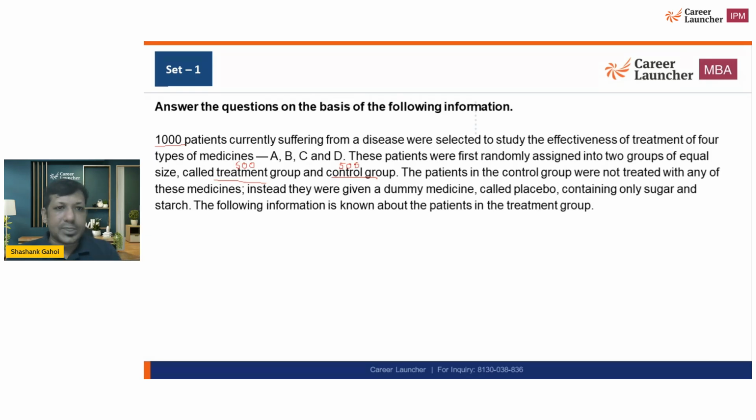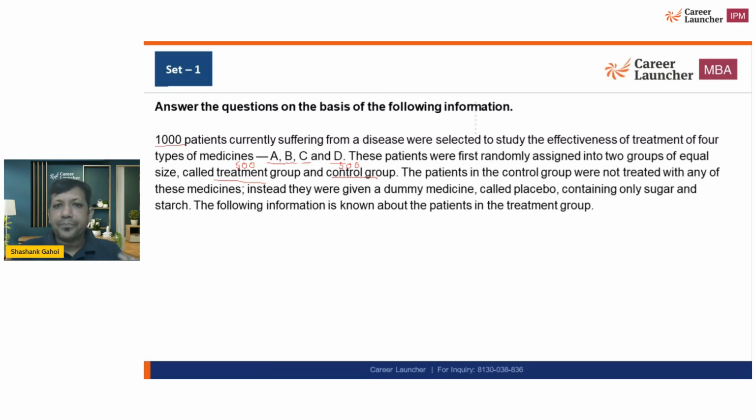There are 4 medicines, A, B, C, and D, and in the control group, no one is getting any medicine out of A, B, C, and D. This is the only information I have figured out so far.